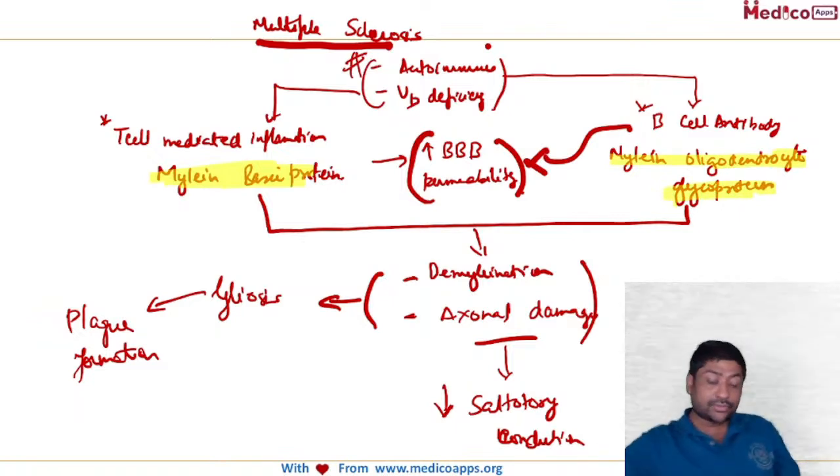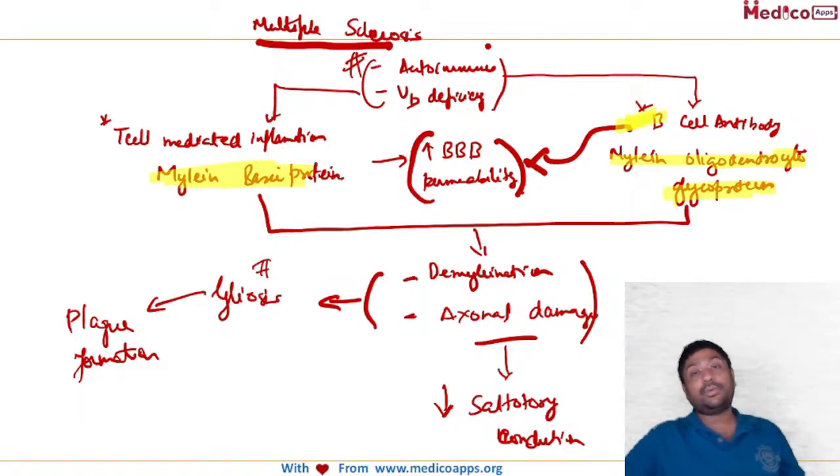Because of the T cell related damage, there is an increase in blood-brain barrier permeability, and the B cell antibodies start entering. Once there is demyelination and axonal damage, nervous system conduction decreases, and eventually there will be gliosis and plaque formation.